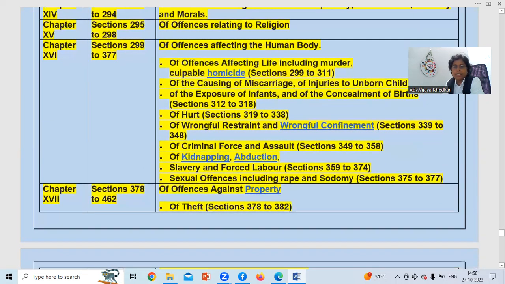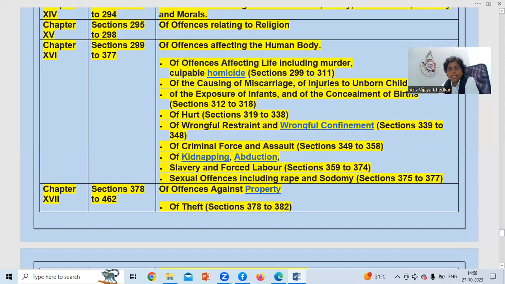Kidnapping and abduction, then criminal force, assault, section 349 to 358. Slavery, forced labor. There might be a question about forced labor, slavery in section 359 to 374. That range is asked. Just like the general and private defenses, it was asked previously twice in the AIB exam.